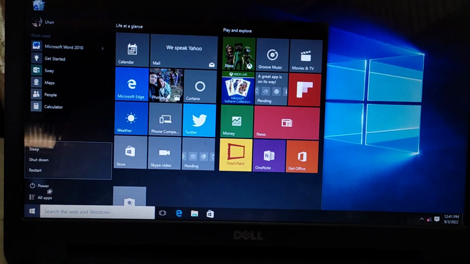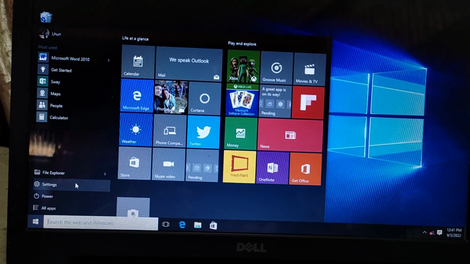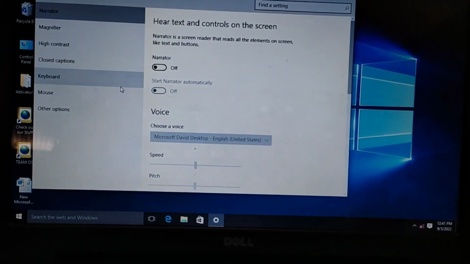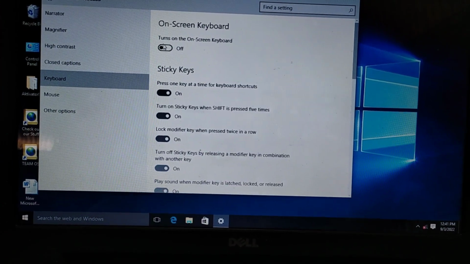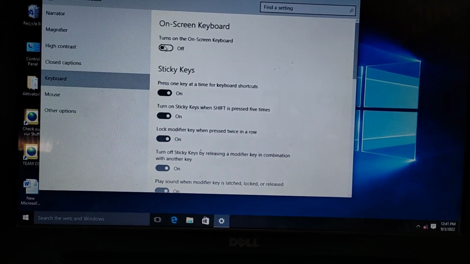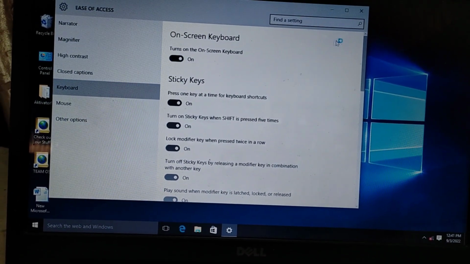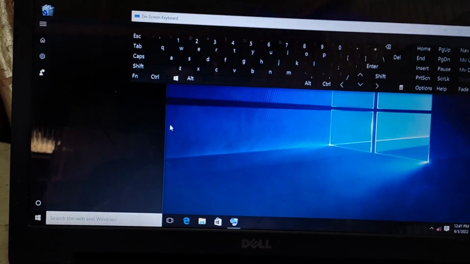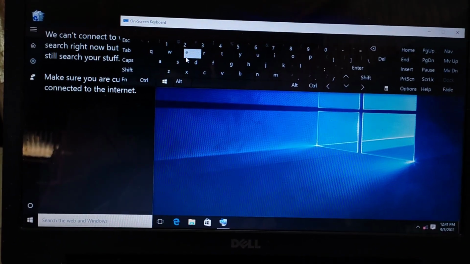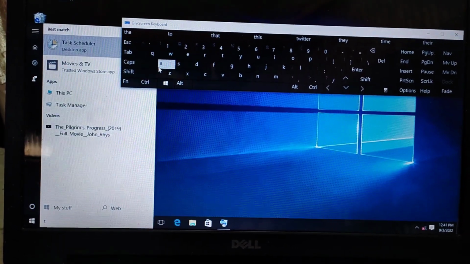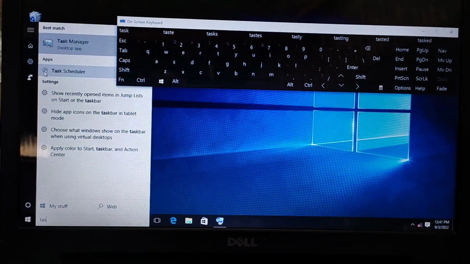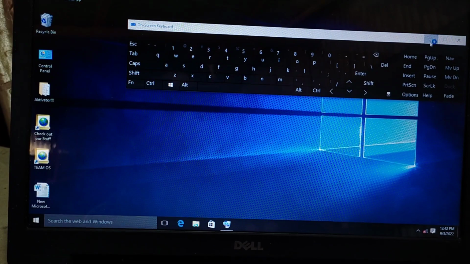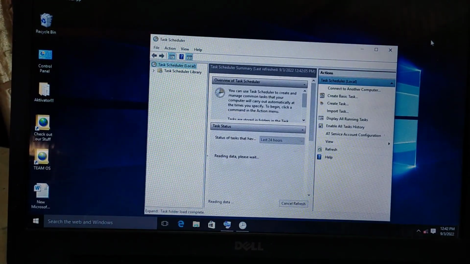Okay, go to settings. We have to open up the on-screen keyboard again. Yes, okay, turn on the on-screen keyboard. Okay, we should have it now. And now we have to try to open the task scheduler. Okay, now task scheduler is already up there. Open the task scheduler. I'll minimize this keyboard again in case you want to use it later.